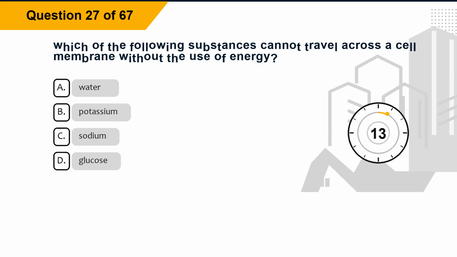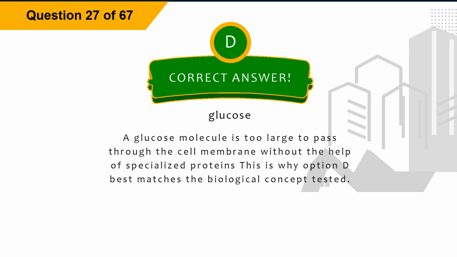Question 27. Which of the following substances cannot travel across a cell membrane without the use of energy? Option A, water. Option B, potassium. Option C, sodium. Option D, glucose. The correct answer is option D, glucose. Explanation: a glucose molecule is too large to pass through the cell membrane without the help of specialized proteins. This is why option D best matches the biological concept tested.